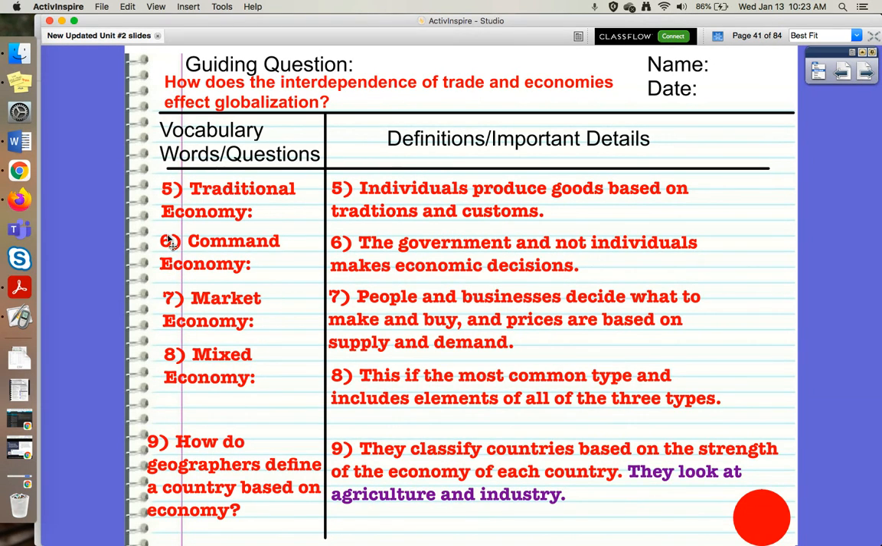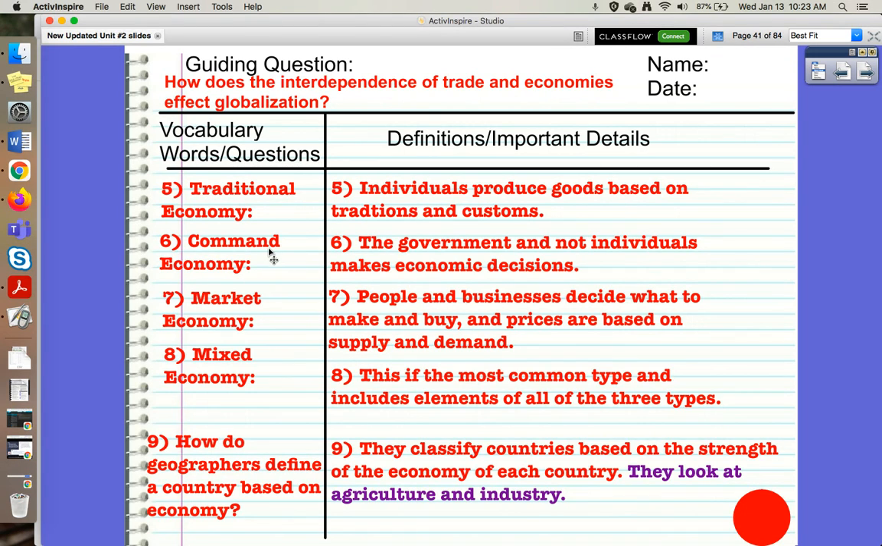There are 4 different styles of economy. A traditional economy is individuals producing goods based on traditions and customs. So you make things the way you've always made them. You have a traditional method. You trade with who you've always traded with. You have a traditional way of doing things.